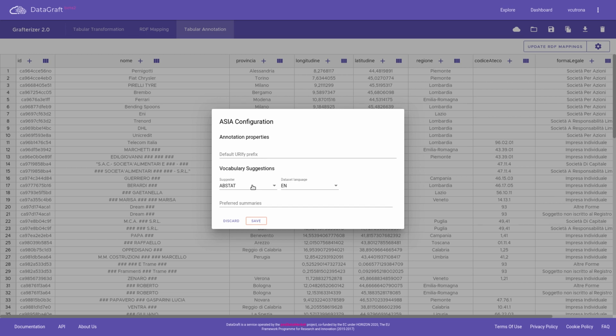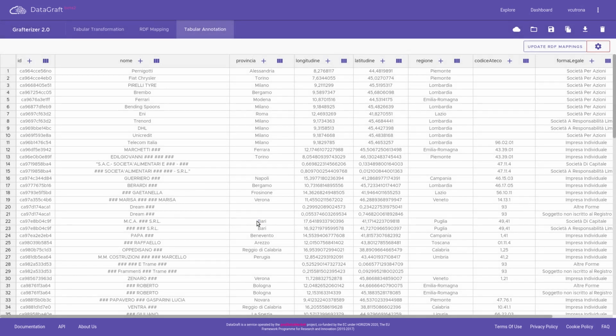The menu below lets the user select and configure the vocabulary suggestion service. As the full service, we use Abstat. Abstat is an RDF profiling tool that extracts all the schema patterns occurring in a dataset, their frequency, and other interesting statistics. The vocabulary suggestion service based on Abstat uses full-text search on Abstat profiles to retrieve useful suggestions based on the usage of vocabularies in datasets indexed by Abstat. We will be back to discuss this language option in a few seconds.